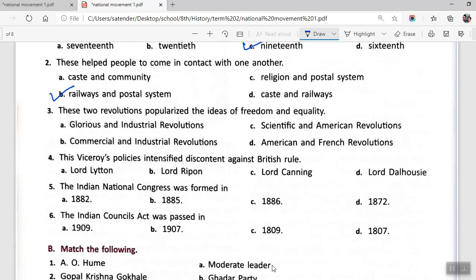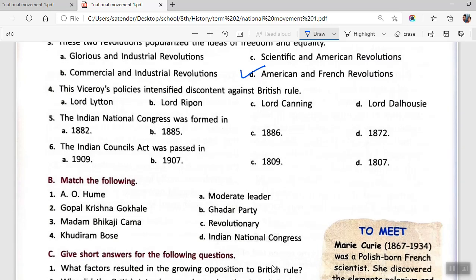Then these two revolutions popularized the ideas of freedom and equality. So it will be American and French revolutions. These are direct questions from your book.